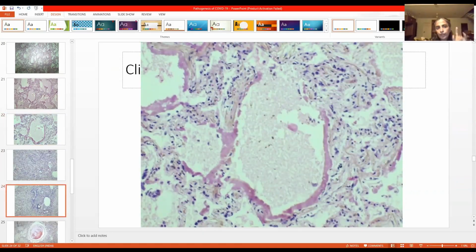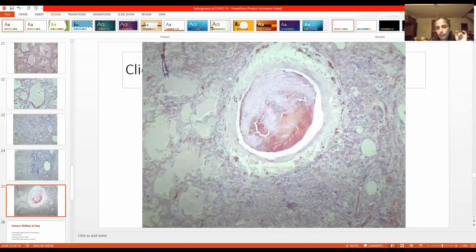And one more finding that we could see here was, this is the lung tissue. You can see the proteinaceous fluid inside many of the alveoli. And what is this thing? This is a vessel. And what is inside the vessel? That is a thrombus, microthrombus. See, it is attached to the vessel wall at this point. So that is a thrombus occurring within the vessel. This is what I told you about, endothelial damage, microthrombi formation.